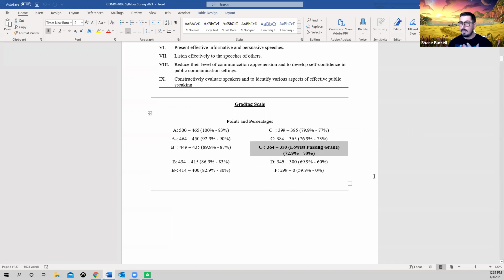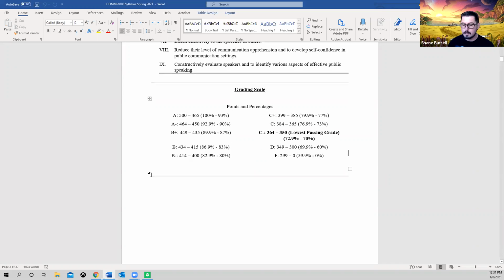And there's going to be another policy that we're going to come up to, and I'll explain a little bit more, but keep in mind that to pass the class, you have to get a C minus or above.